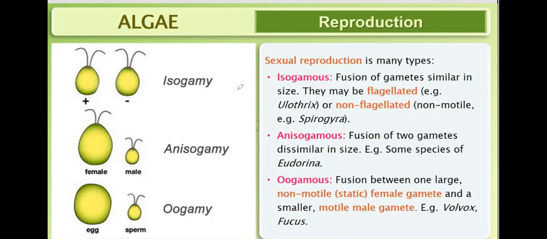So sexual reproduction in algae is of three types: isogamous, anisogamous, and oogamous. Examples of isogamous: Ulothrix, flagellated, and Spirogyra, non-flagellated. Anisogamous: Eudorina. Oogamous: Volvox and Fucus. I hope this slide is also clear. Now, next,